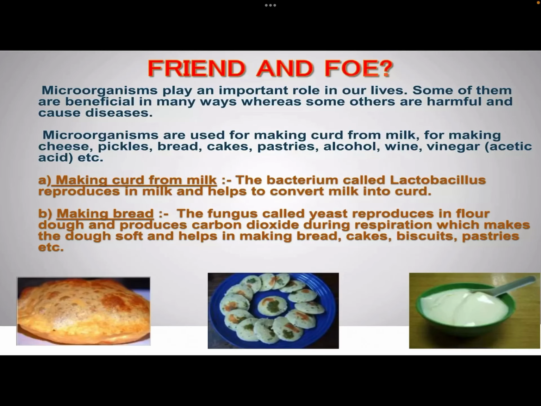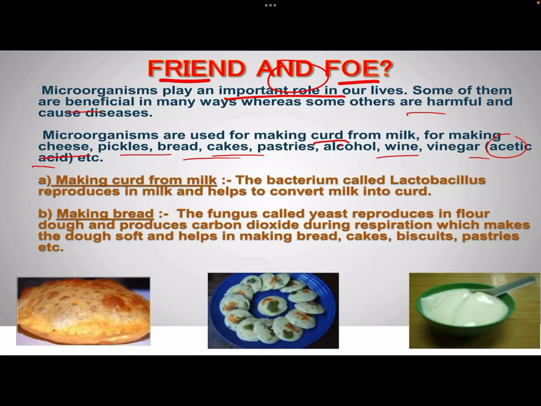Now moving on, coming to the main topic: microorganisms, are they friend or foe, or are they both? Microorganisms of course play a very important role in our life, but some of them are beneficial and some are harmful as well. The microorganisms which are used for making curd, cheese, pickle, bread, cakes, alcohol, wine, and vinegar, which is also known as acetic acid, are beneficial, whereas the harmful microorganisms we'll see in the further slides.